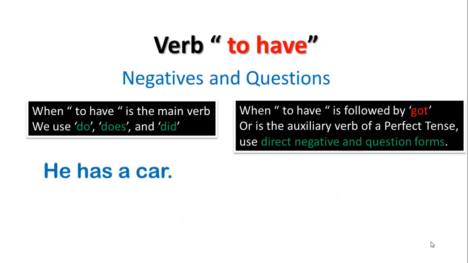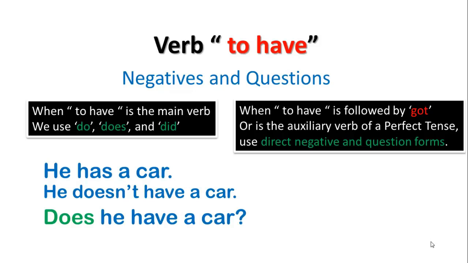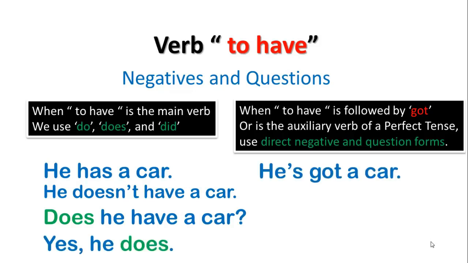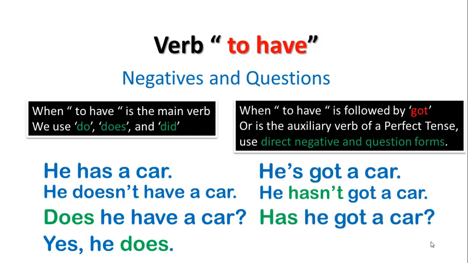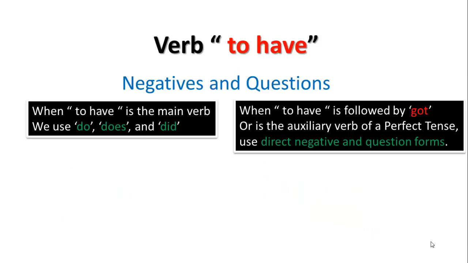Another example, he has a car. He doesn't have a car. Does he have a car? Yes, he does. He's got a car. He hasn't got a car. Has he got a car? Yes, he has.